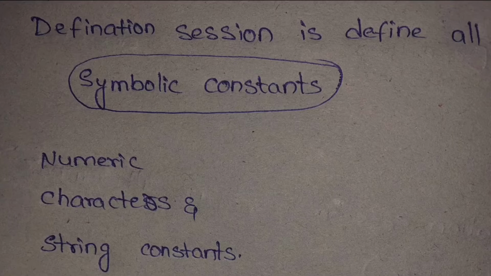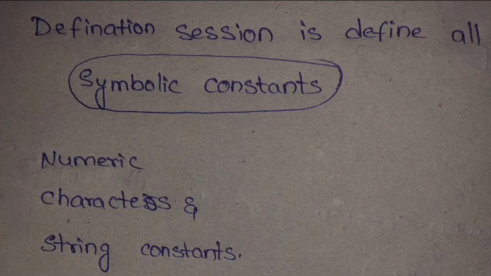Move on to the next one, the definition section. This section defines all symbolic constants. Now the question arises, what are symbolic constants? It's a name that substitutes for a sequence of characters. That means those are numeric, character or string constants. I have already discussed this concept in my previous videos. You can check once, okay?